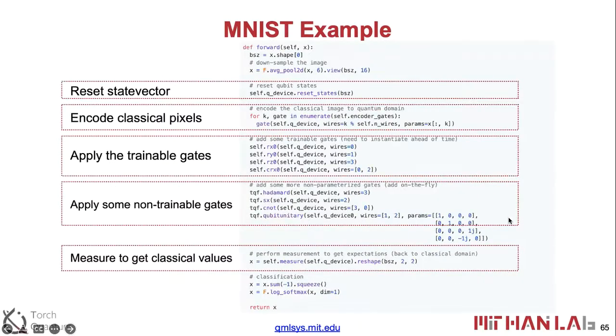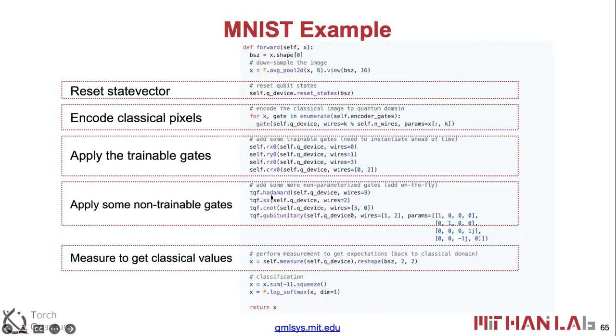And then during the forward pass, the input is the image, and we do the downsampling of the image to 4x4, and then we reset the state, which is similar to resetting the quantum state on a real machine to the all-zero state. Then we encode the classical values to the quantum machine using the gates, and also apply the trainable gates, which is just like this line. We use self rotation x gate 0, apply that to the quantum device and specify which qubits we want to use.